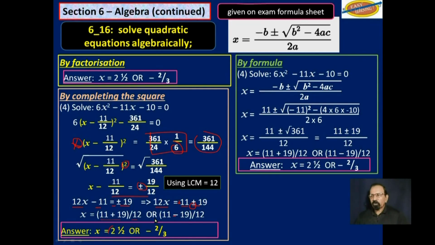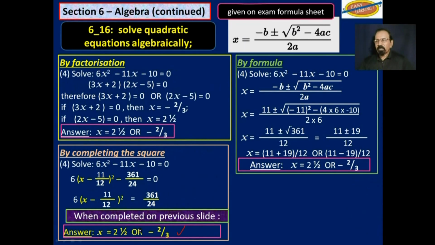And so you get 2.5 if you work this out, or you get negative 2/3 when you work that part out. So that's the answer using completing the square.